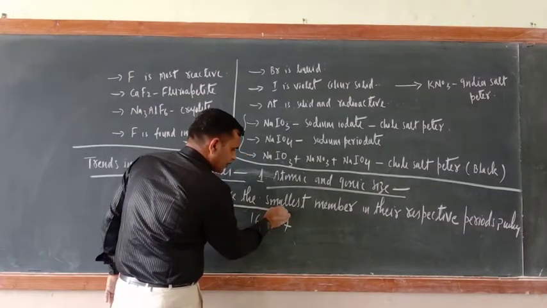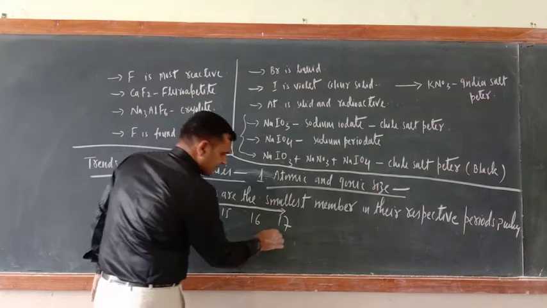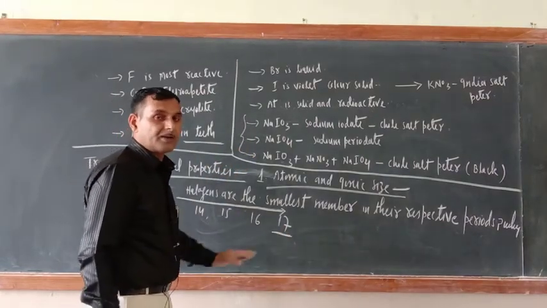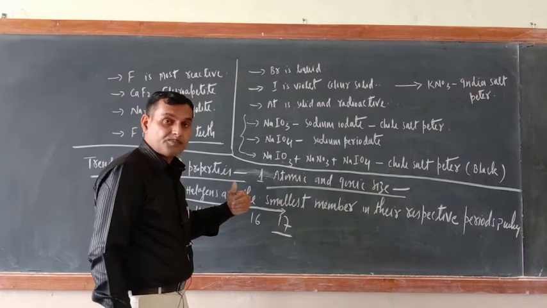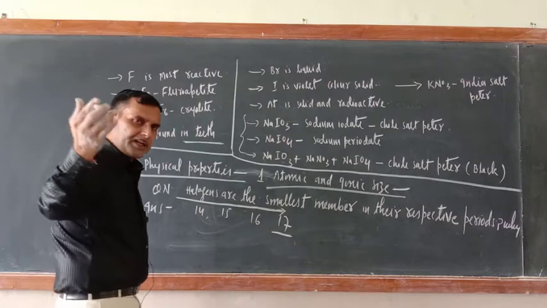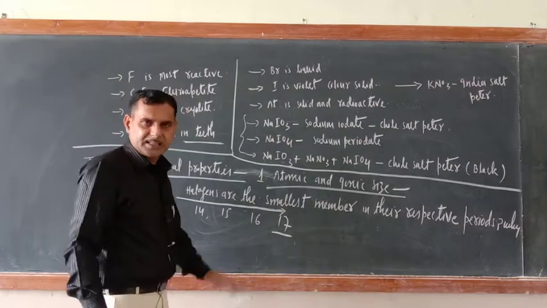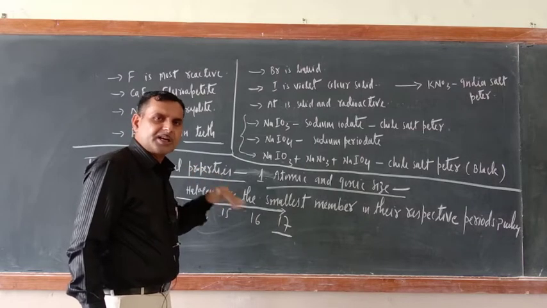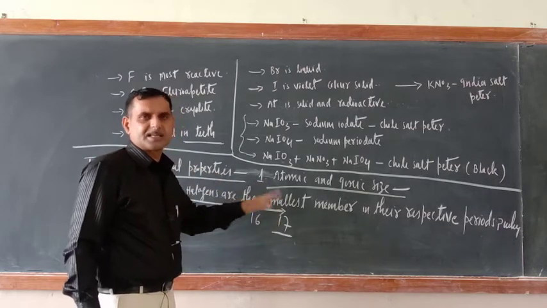Before 0 group or 18 group, 17 group is the last but one group. They reside before the 18th group. Now in 18th group some special features are there because their octet is completed. So if we consider the continuity of groups, 17 group is the last.